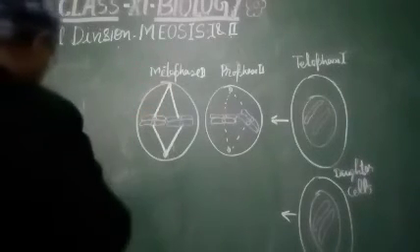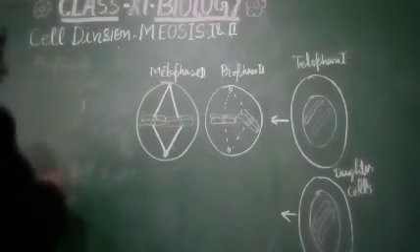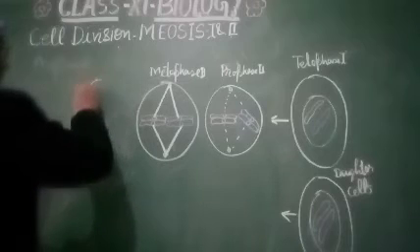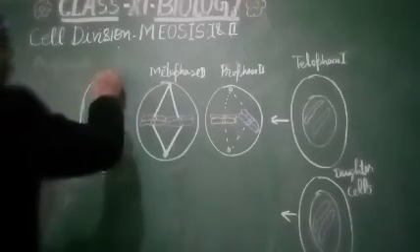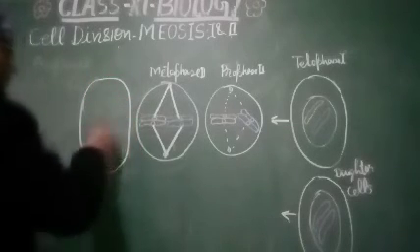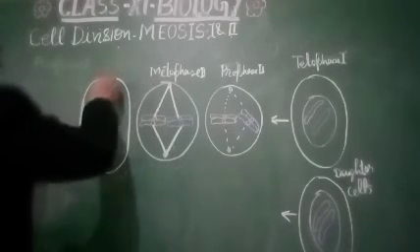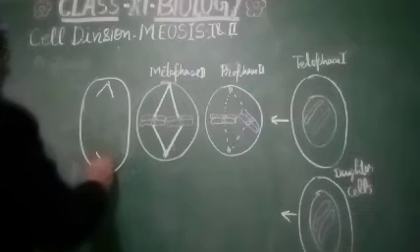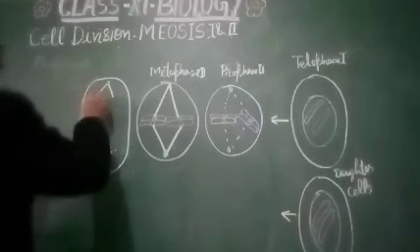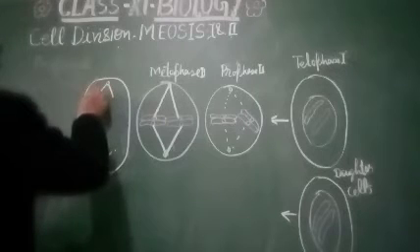And in anaphase 2, see what is happening. These spindle fibers attract each chromosome towards them, something like this.